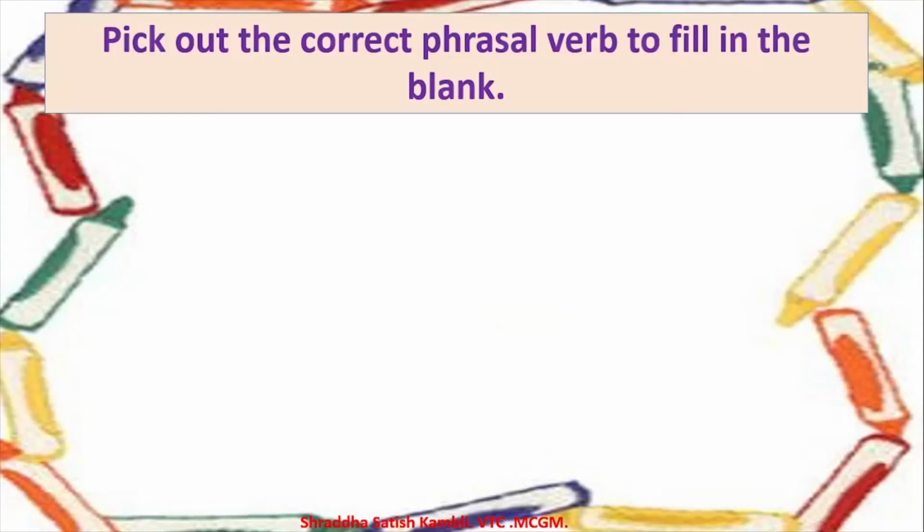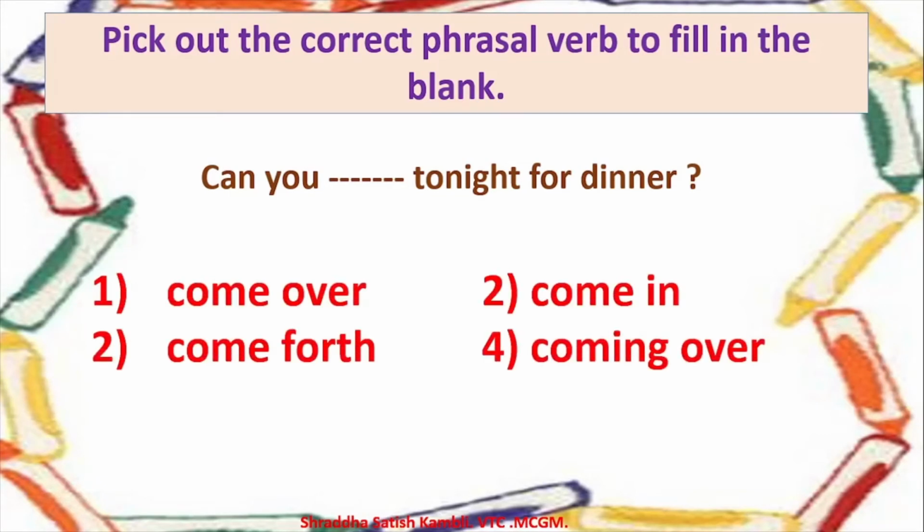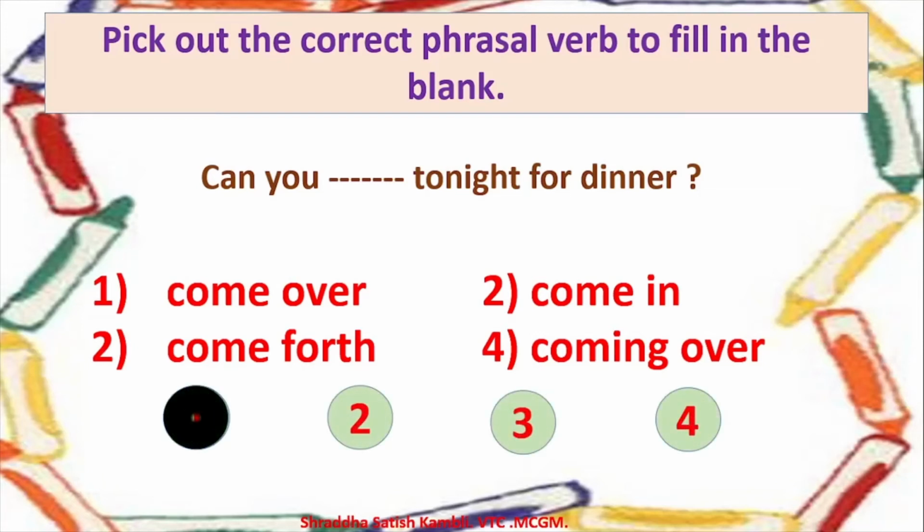Moving on. The next example here. Can you come over tonight for dinner? Can you come over, come in, come forth, coming over? So can you? What will it be? Yes, it will be can you come over for dinner tonight, or can you come over tonight for dinner?